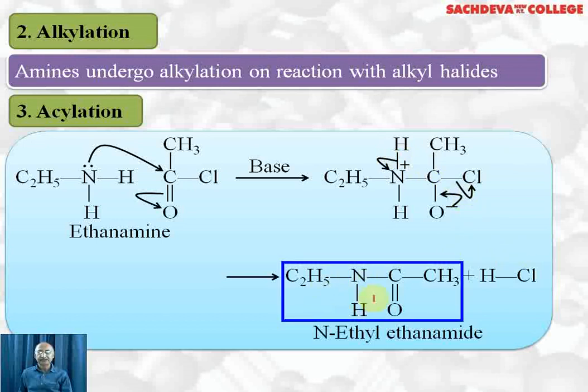We get C2H5NHCOCH3. This compound is N-ethyl ethanamide. In common system, we call it N-ethyl acetamide. IUPAC name is N-ethyl, as an ethyl group is attached to nitrogen, and the parent is ethanamide. N-ethyl ethanamide is formed by reaction of ethanamine with acetyl chloride or ethanoyl chloride.